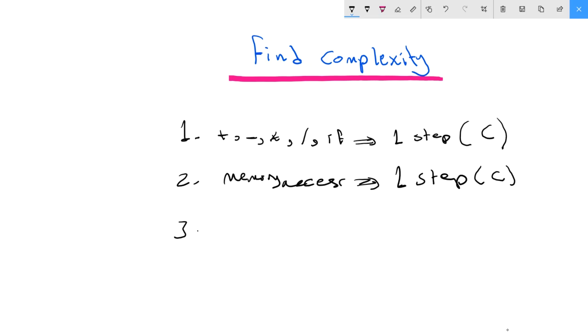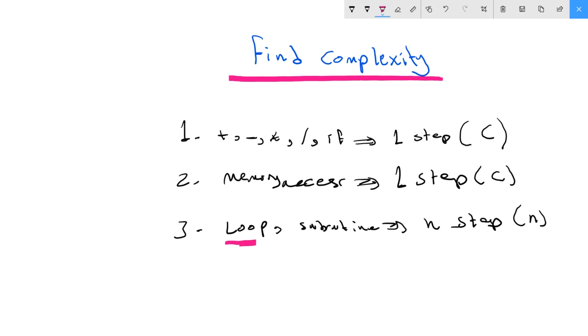If you see in the code there is a loop or there is a call for a subroutine, meaning a function or method, this will take n steps to run. Name it n. So loops always take n because you don't know how many elements there are. Well, you know 1 to 10, but we define a loop as you don't know, for some scenarios.